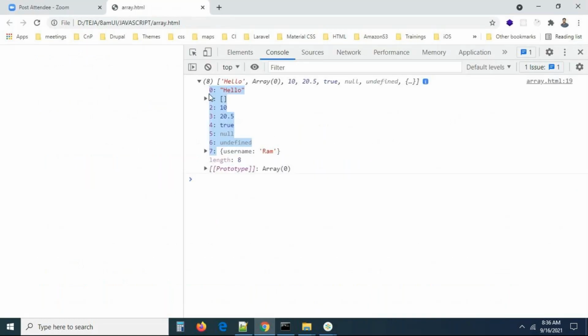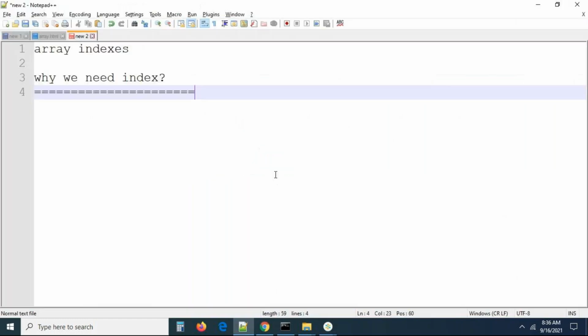Now we are able to see hello at 0, 10 at 1, 20.5 at 2, true at 3, null at 4, and undefined at 5. Something like this you are getting. This is called an index. What is it called? Array index. This is simply called array index. Why do we need an index, guys?